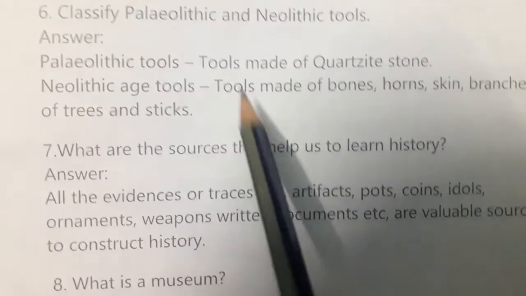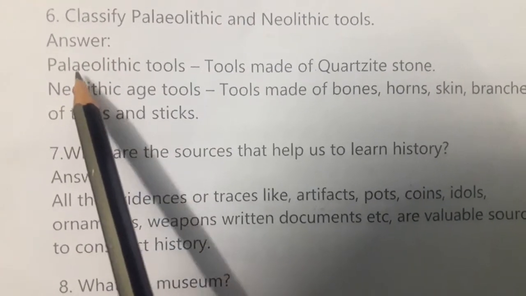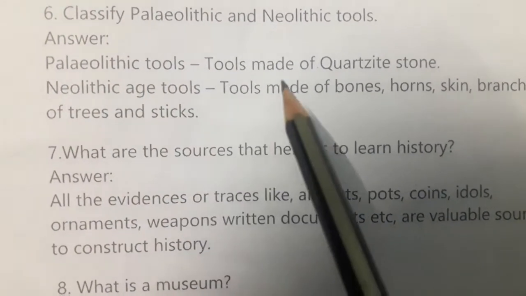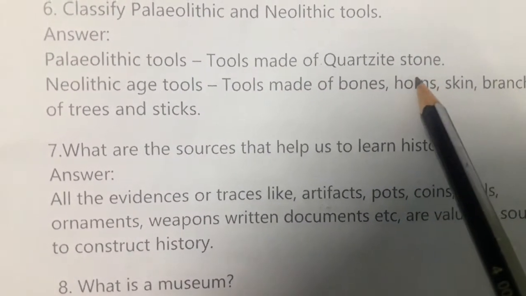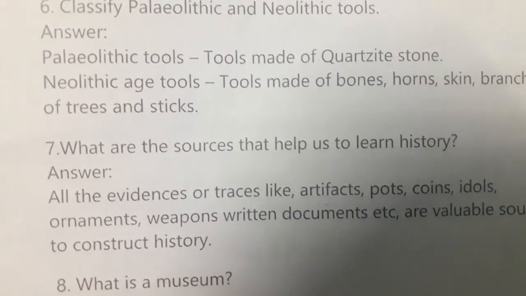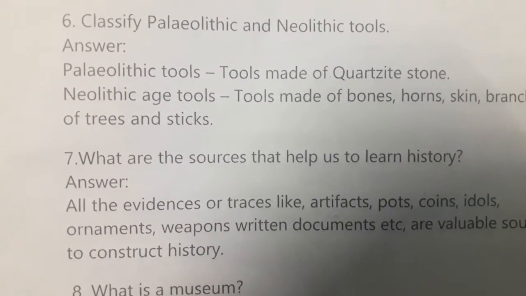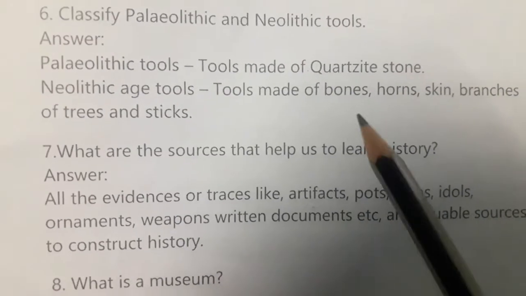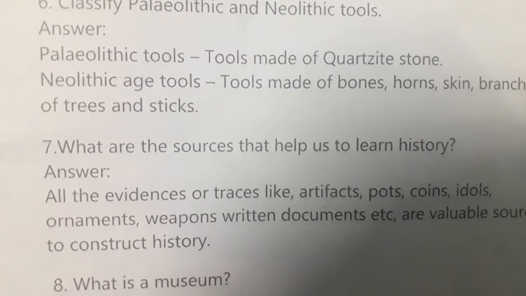Answer: Paleolithic tools. Tools made of quartzite stone. Quartzite stone is one type of rock that has been used to make tools and weapons.